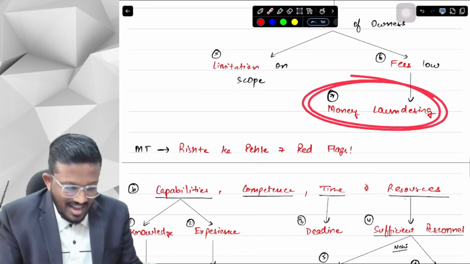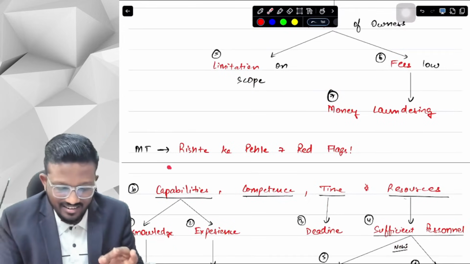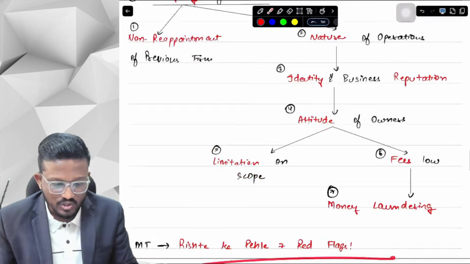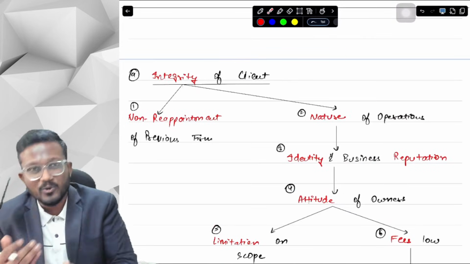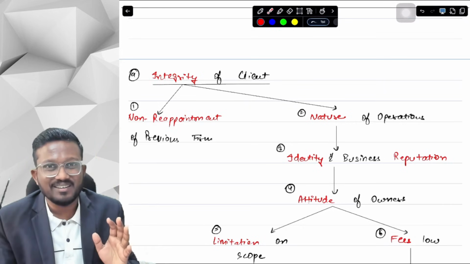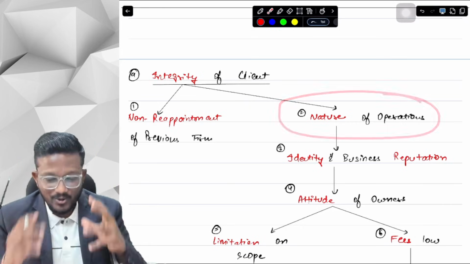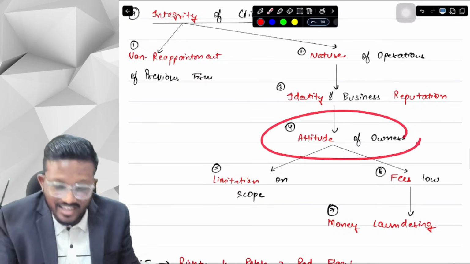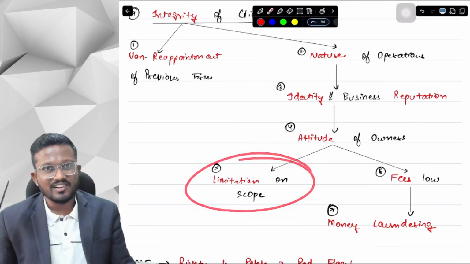Okay, yes sir. And the memory technique is, these are the red flags, 7 red flags in a relationship. Rishta is basically your relationship, so these are 7 red flags in a relationship. Whenever we are going to see a to-be bride or a to-be groom, we see all these red flags: why the previous bride or groom has rejected him or her, what is the nature of the bride or groom, what are the identity and business reputation of the family, and what is the attitude of the to-be bride or groom, like for whatever we are seeing the relationship with.